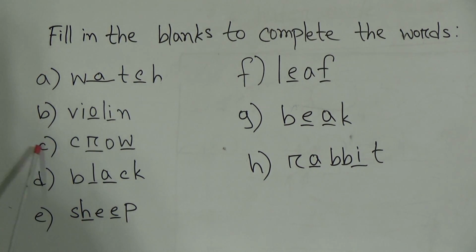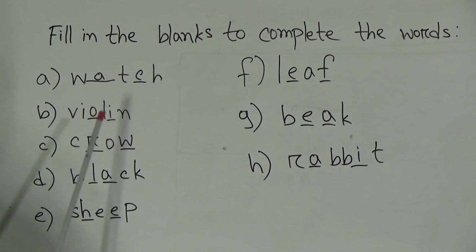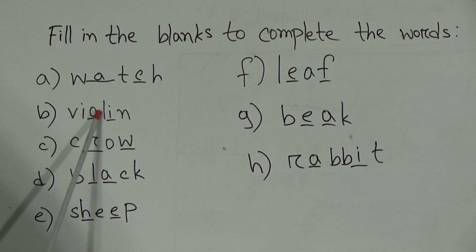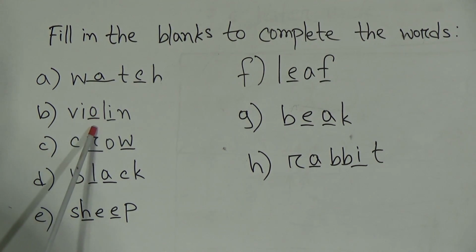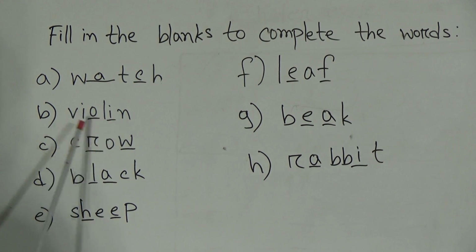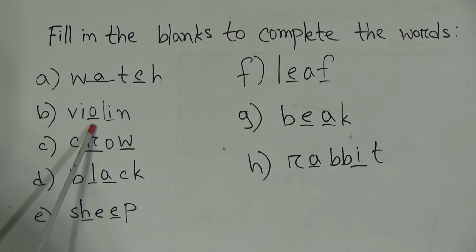Watch means what? Ghori. Okay, look, B now. In our next word we can see that I have written violin, and I have underlined the letter O. So you will get the gap.